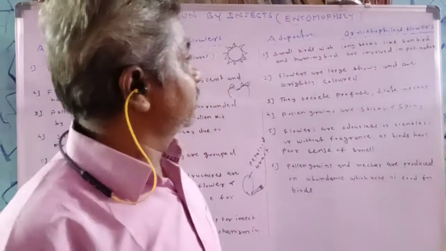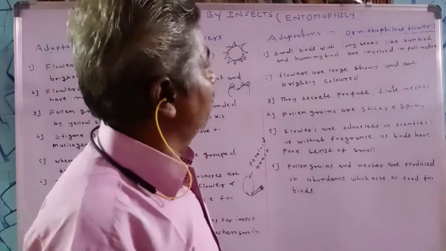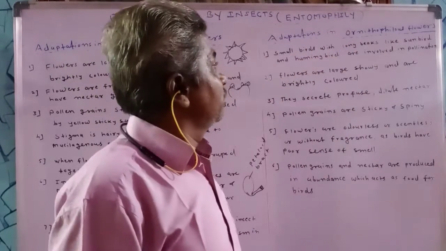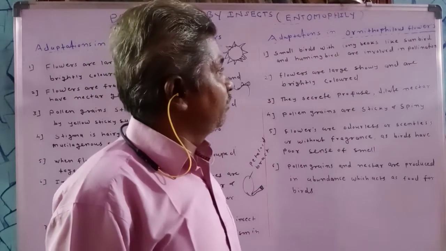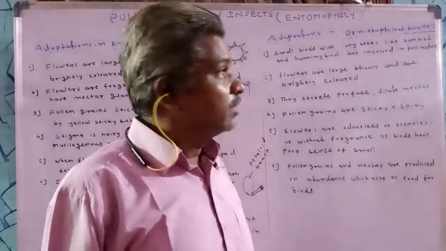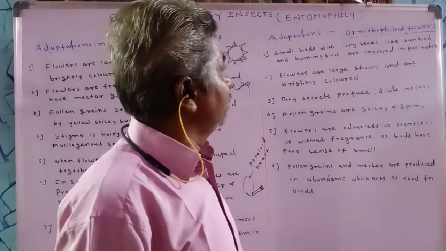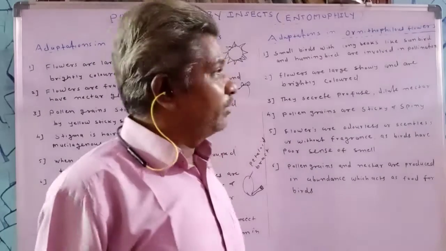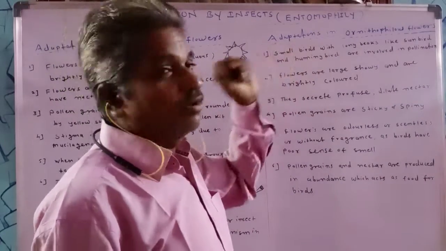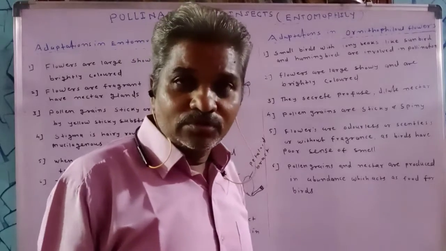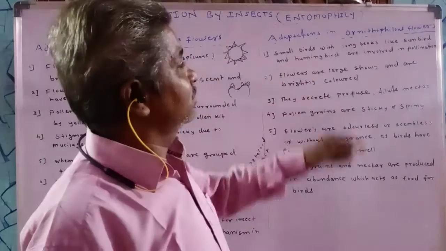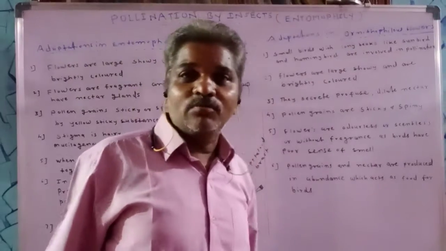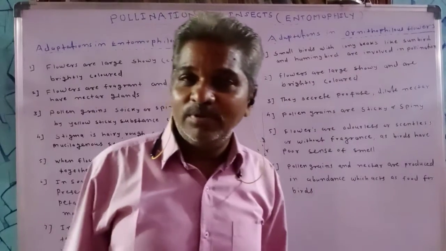So the pollination when carried out with the help of birds or through the agency of birds is called ornithophilous type of pollination or ornithophily. And the flowers where the ornithophily occurs are called ornithophilous flowers.